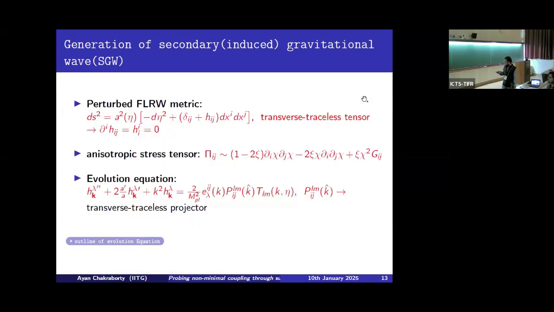Okay. So now this is the general construction of a secondary gravitational wave. This is the perturbed metric, where Hij is the tensor perturbation satisfying the transverse traceless property, and one important quantity here is the anisotropic stress tensor, which is a function of the scalar field chi. So this is basically the source field, and the minute details of the dynamics of the source field will enter into the gravitational wave system through this particular term. And this is the evolution equation of the tensor field mode, where PLM is nothing but the transverse traceless projector.